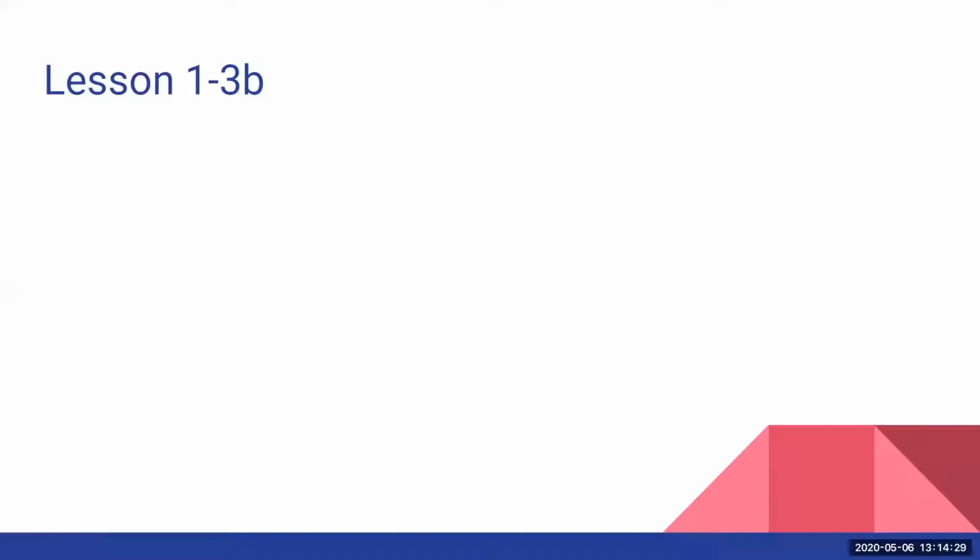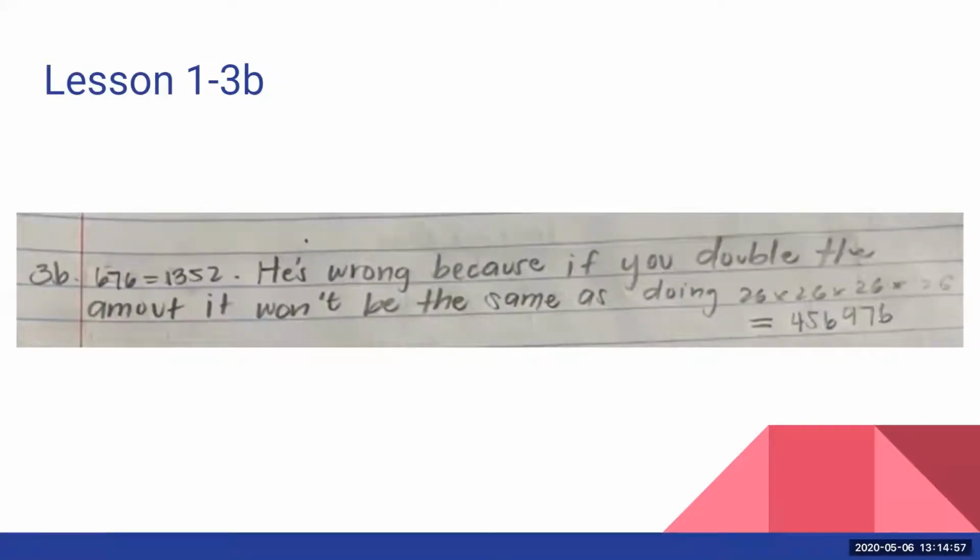Finally, question 3B asks, if the company grew and the owner decides, well, I have more than 676 employees, so I'm going to need to make 4-letter ID badges instead of 2 letters. He assumes that he'll then have double the number of possible ID badges because we have double the letters, right? Many of you were able to decide that he's wrong, because if you double the 676 from part A, you get 1,352, which this person shows here.